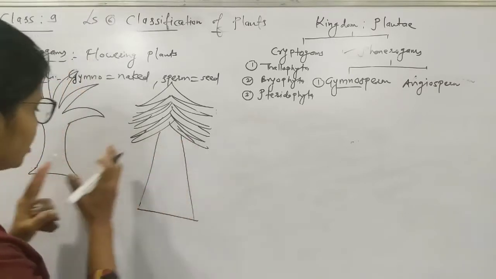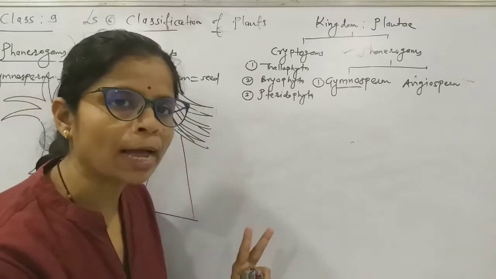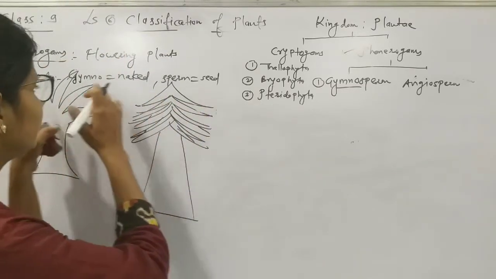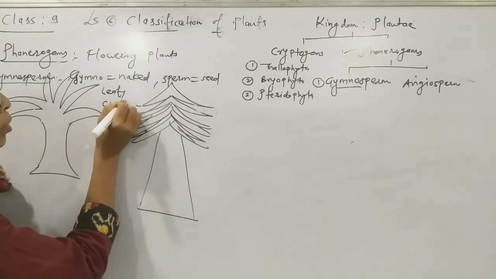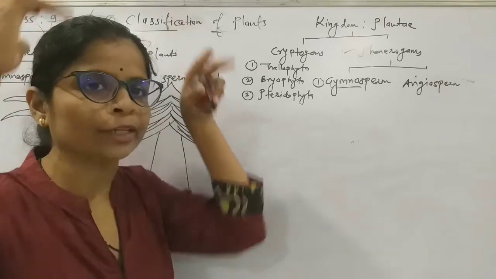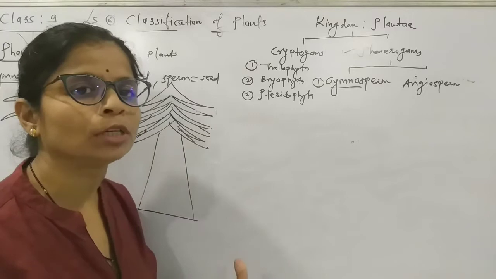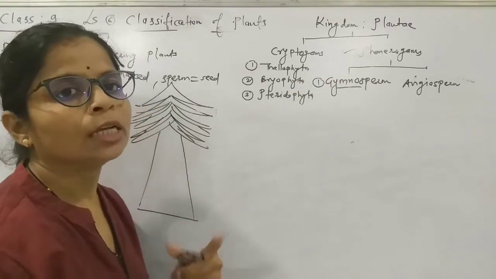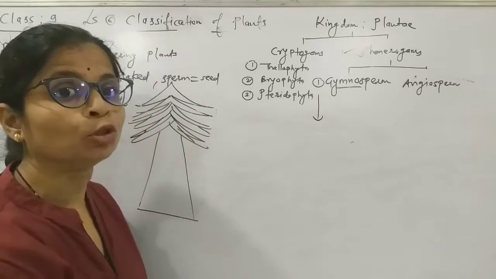A straight stem is there. Here also a stem is there. There are no branches, and at the top of the stem there is a leafy crown. A leafy crown-like structure is there. If you observe such a kind of plant anywhere, these plants come in the gymnosperm. Now see, what are the further characteristics of gymnosperm?